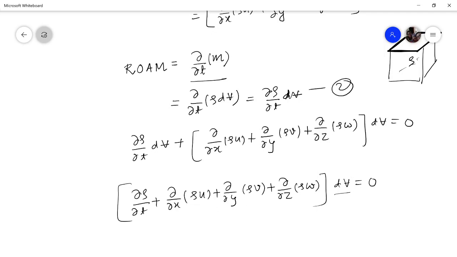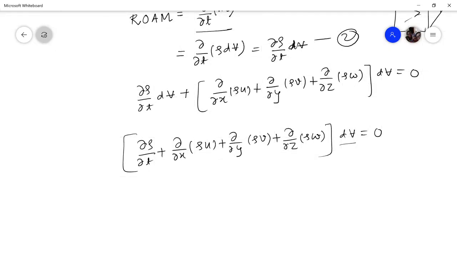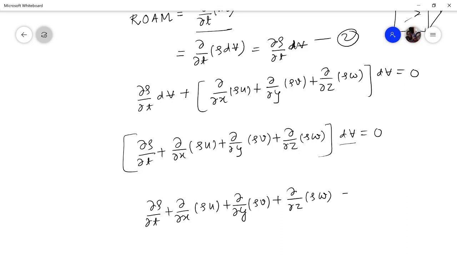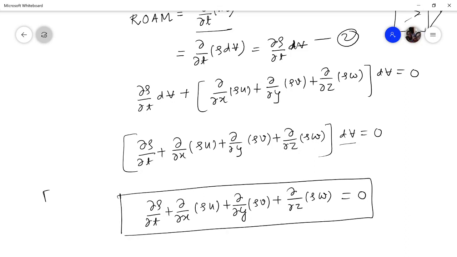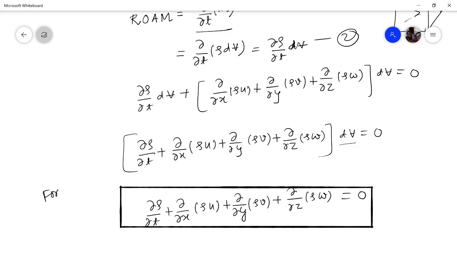So, the thing which is making this product 0 is this one. Therefore, we can write del rho by del t plus del by del x of rho u plus del by del y of rho v plus del by del z of rho w. This will be 0, and this is the equation of continuity or mass conservation for general fluid flow, or this is the generalized statement of continuity equation.